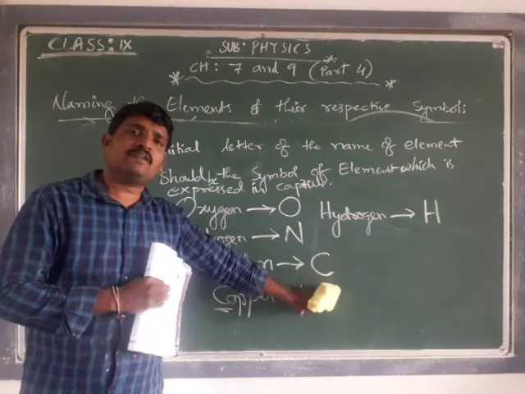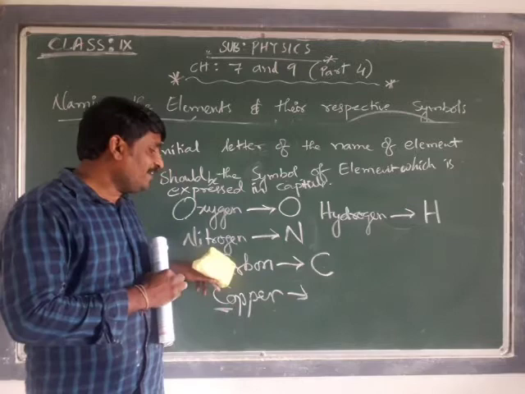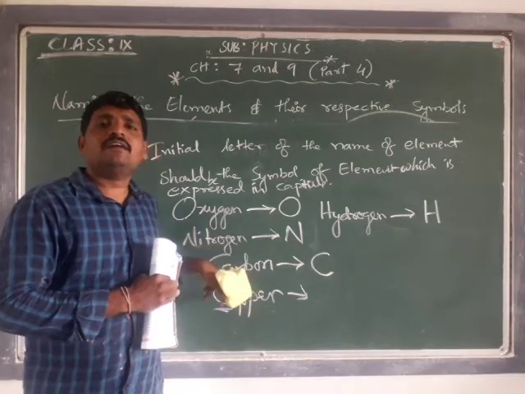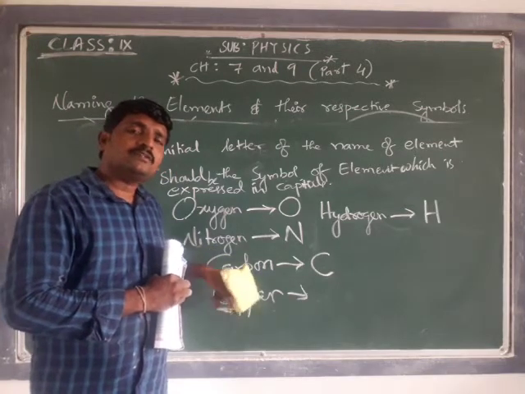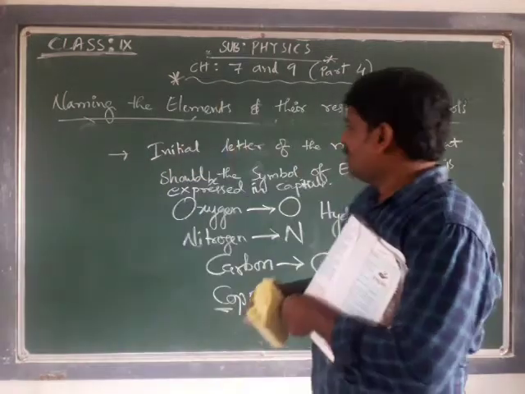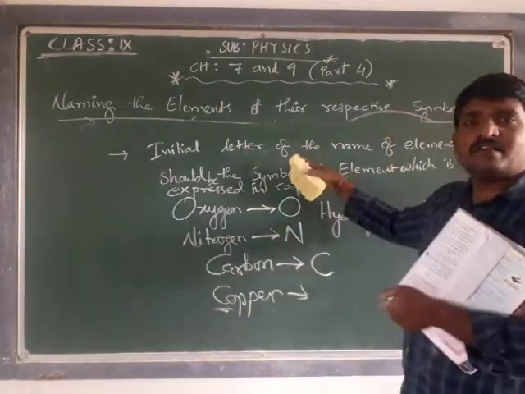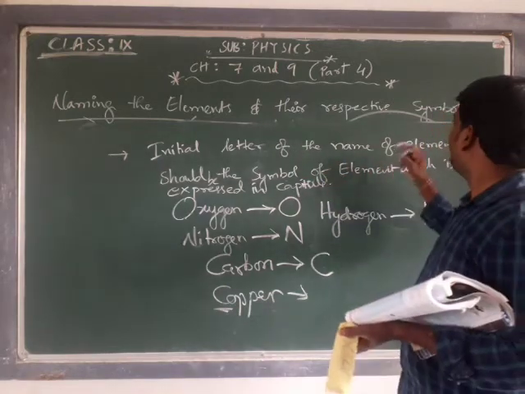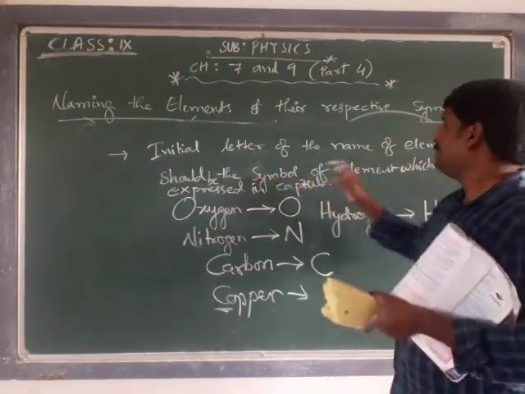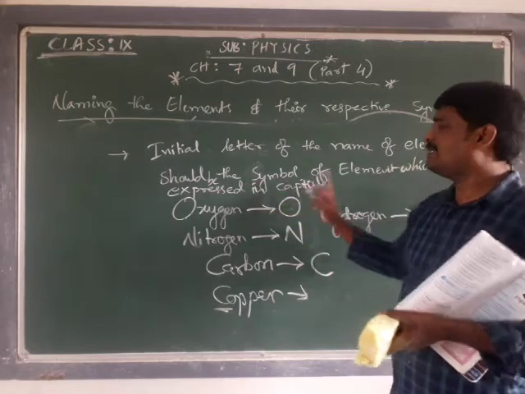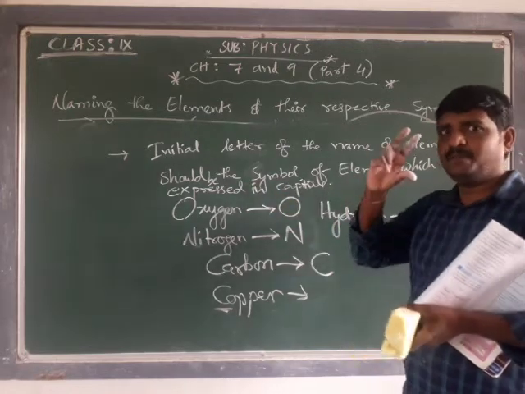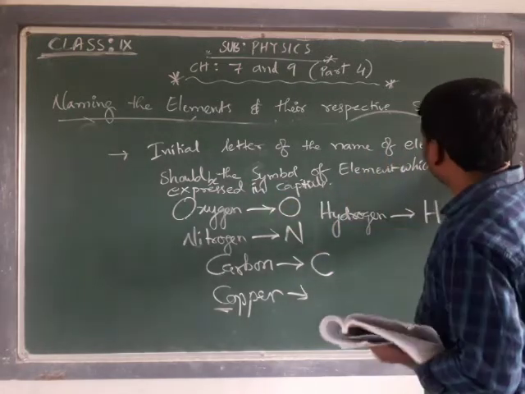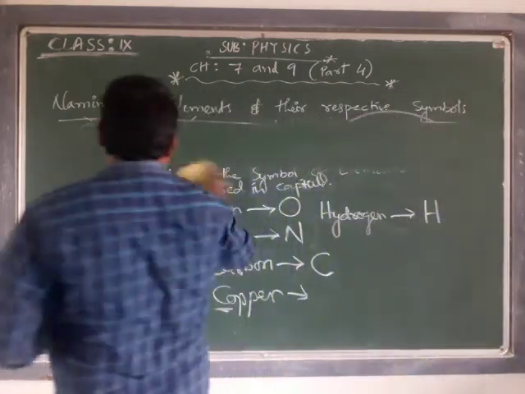If I use the same symbol for copper also, there is a conflict between carbon and copper for the reference of those elements. That is the first rule while writing the symbol: the initial letter of the name of the element, written in capitals.